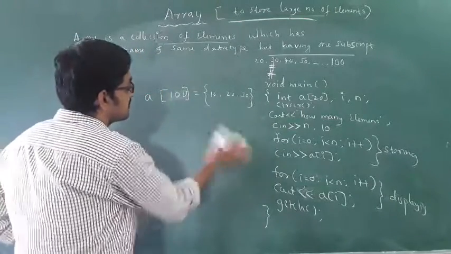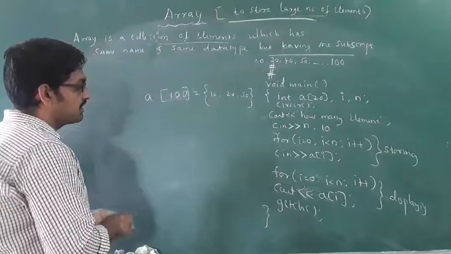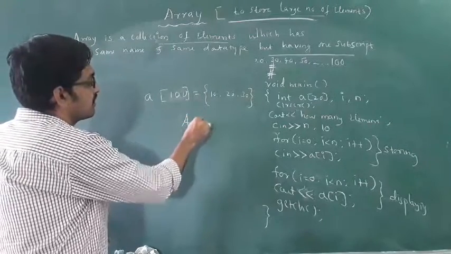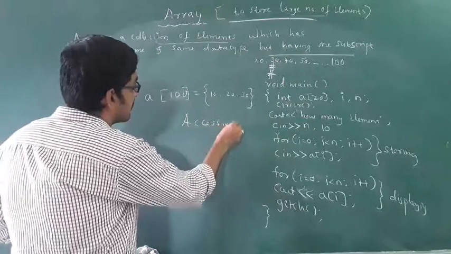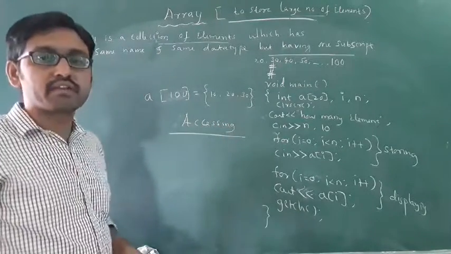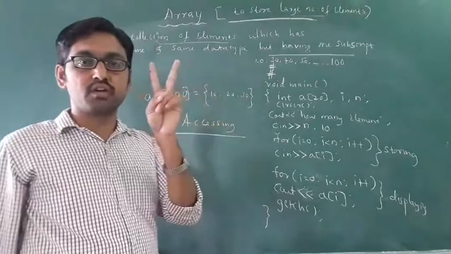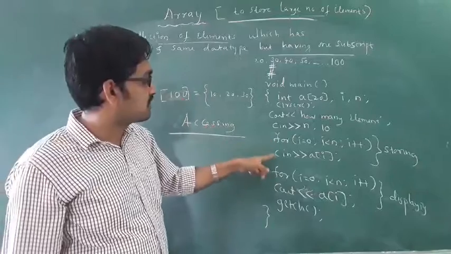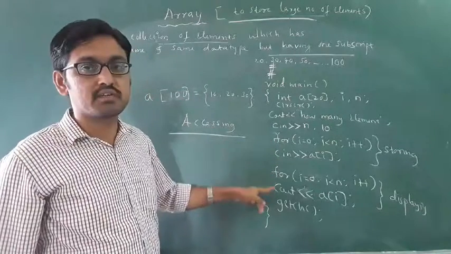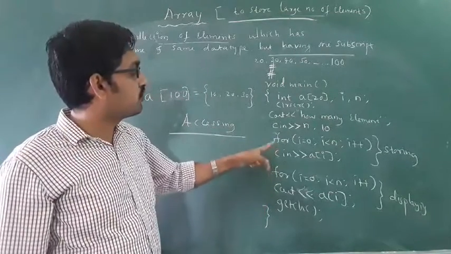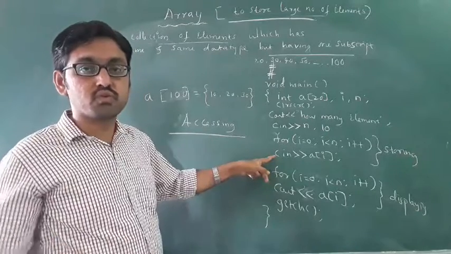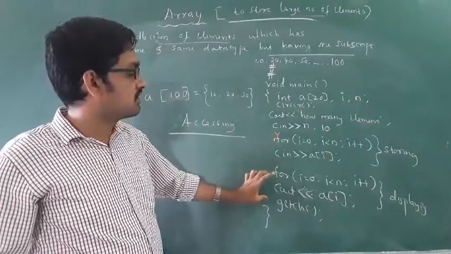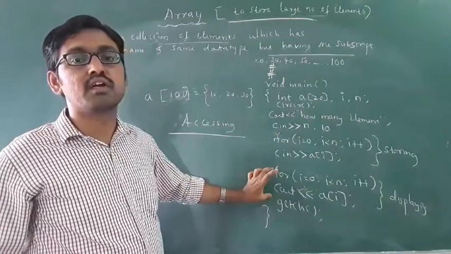How to access the array? We have two methods: for loop with the cin statement and for loop with the cout statement. For loop with the cin statement is used for storing the values in the array. This is for displaying the values in the array.